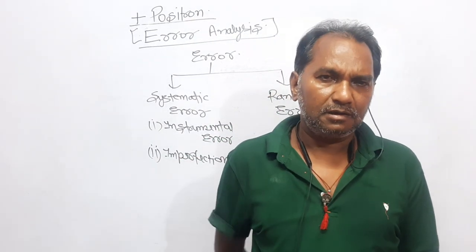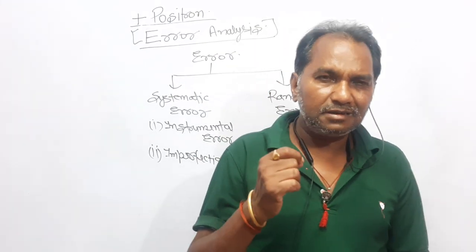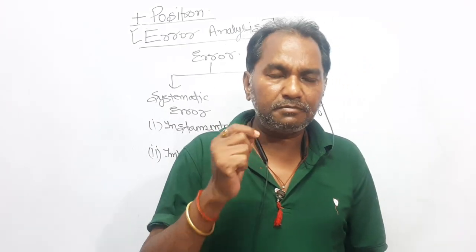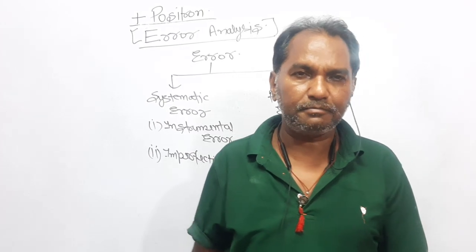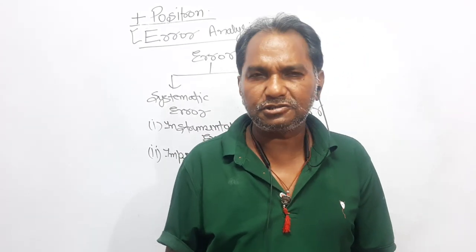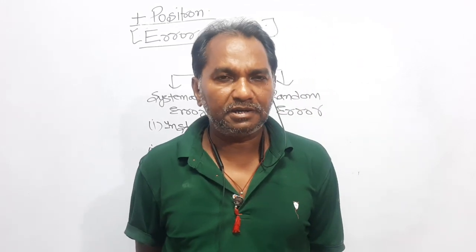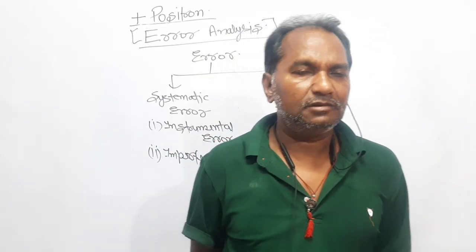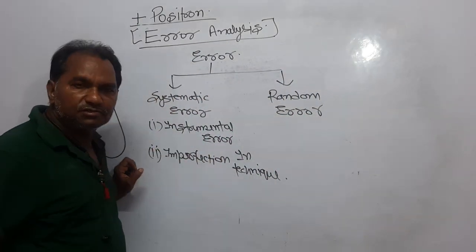For example, doctors in a hurry, when measuring body temperature: the right thing is that the thermometer should be kept below your tongue. Only then will you get the body temperature. But often doctors put the thermometer just below the armpit, and in that case you will not get the real value, right?